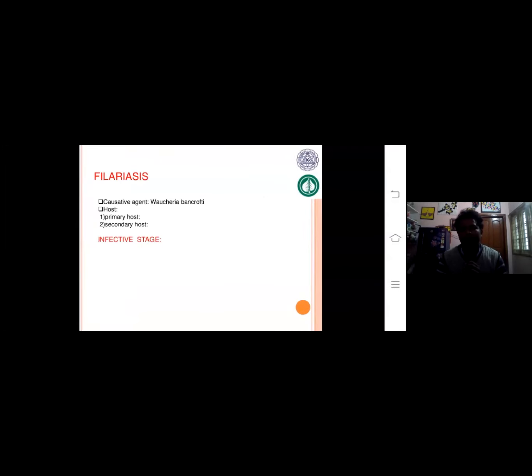One more thing: the primary host in filariasis is the host in which the sexual life cycle takes place. That is the female Culex mosquito, which infects one person to another person. The secondary host is man. In man, especially, these filarial larvae are nocturnal larvae, which live in the peripheral blood vessels. Peripheral blood vessels, it is very important.